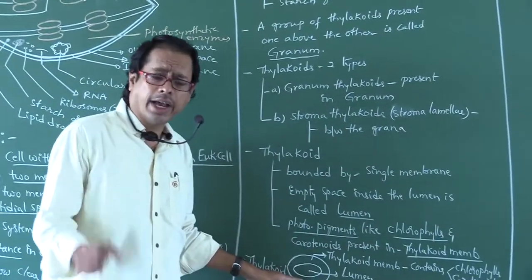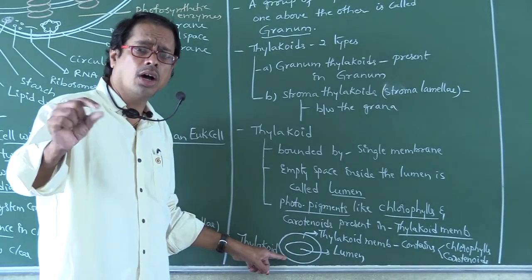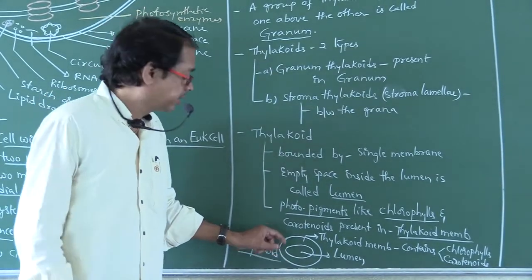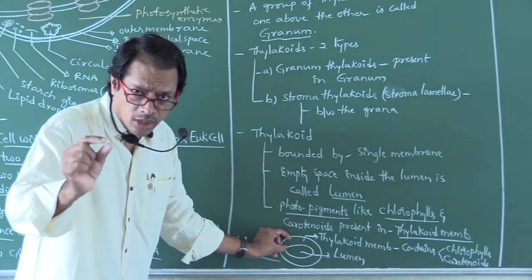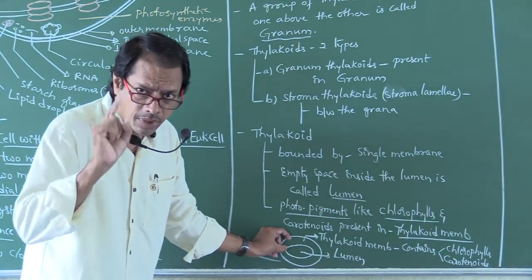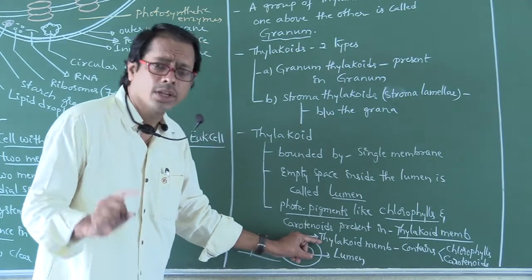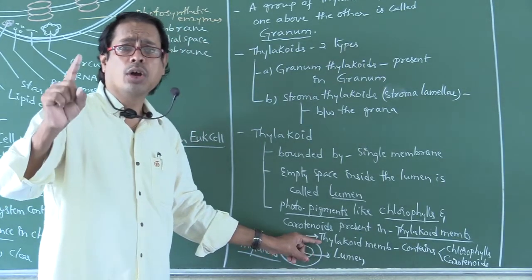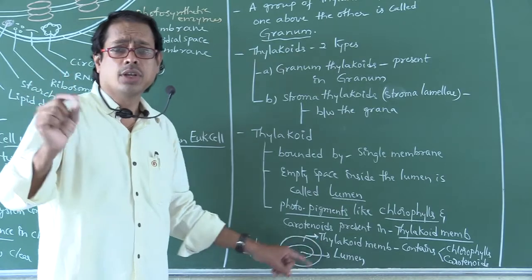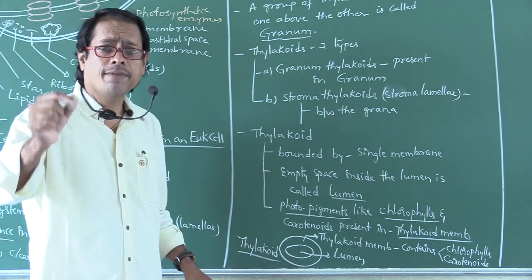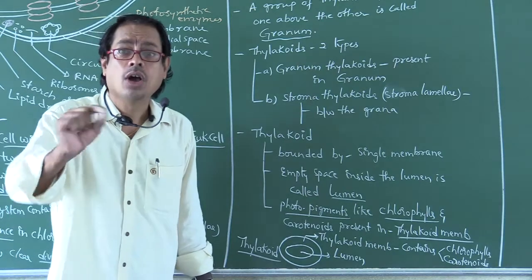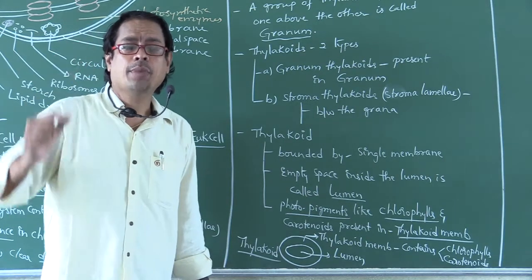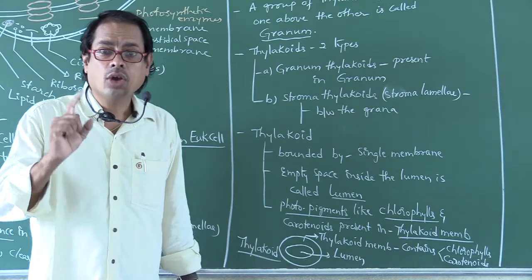This is the thylakoid, either granum thylakoid or stroma thylakoid. This entire thing is called thylakoid membrane. Each thylakoid is bounded by a single membrane. Here it contains photosynthetic pigments like chlorophyll, carotenoids. So chloroplast contains photosynthetic pigments means, where do you find those photosynthetic pigments? On thylakoid membrane.